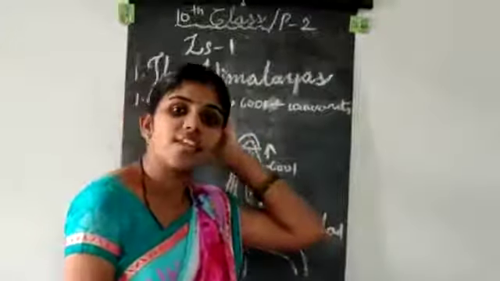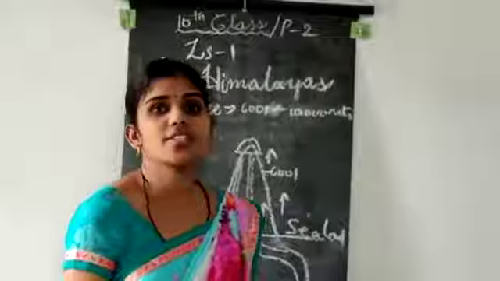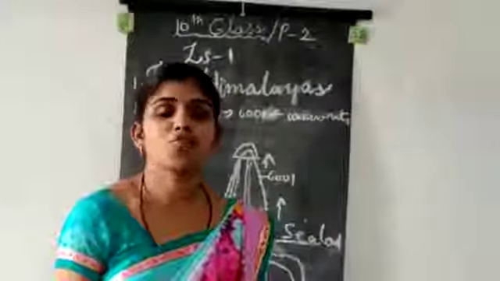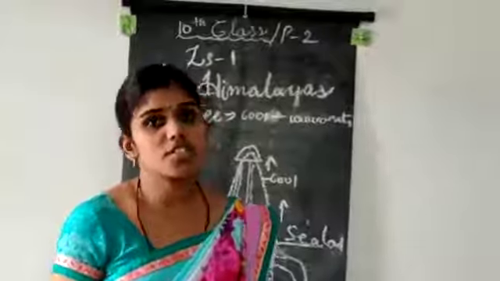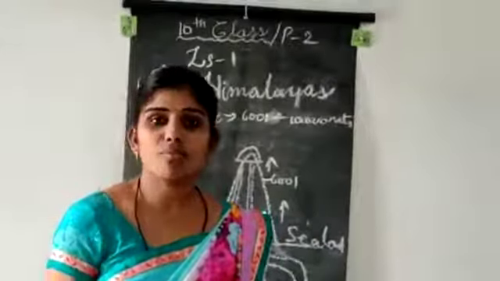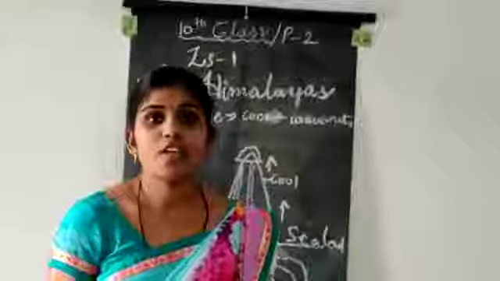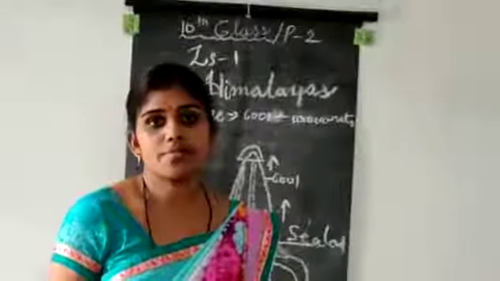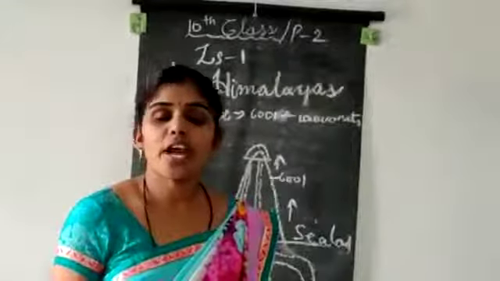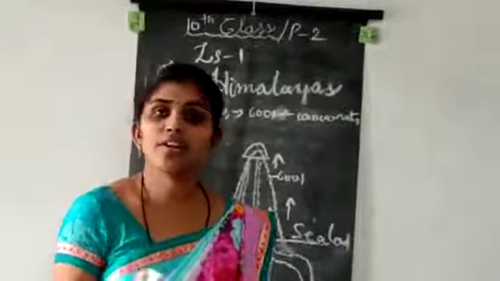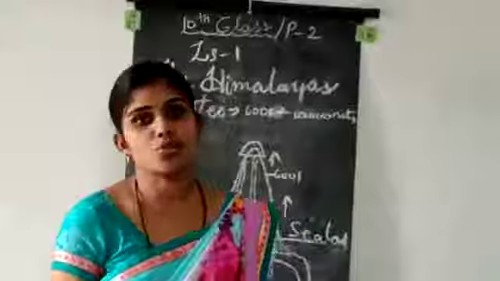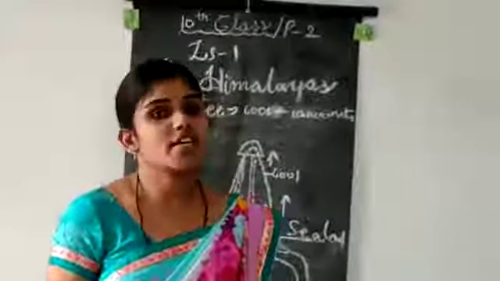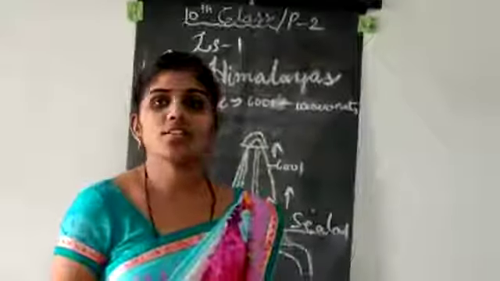The next one, the Lesser Himalayas and Shivaliks, we will discuss in part 3. If you are a 10th class student and have any doubts, you can call me and ask me. While I explain, note your points in your book and mark them in your textbooks. If you have any doubt, take your textbook and read once. It will be very easy for you. Okay, now we will continue the next topics in part 3.